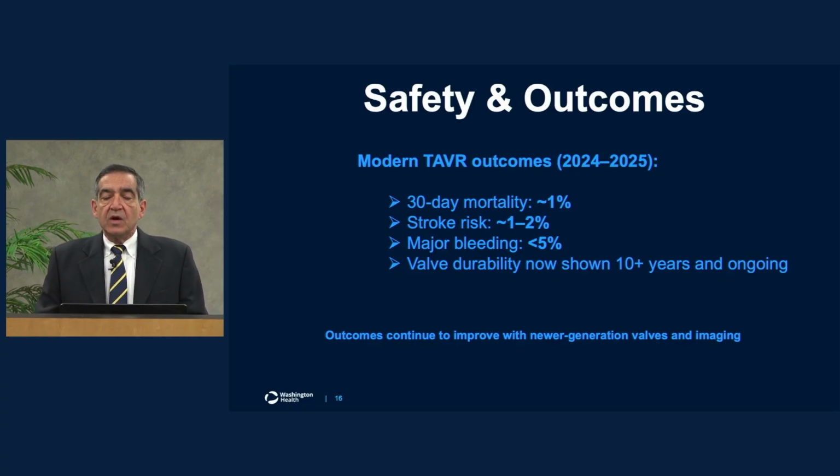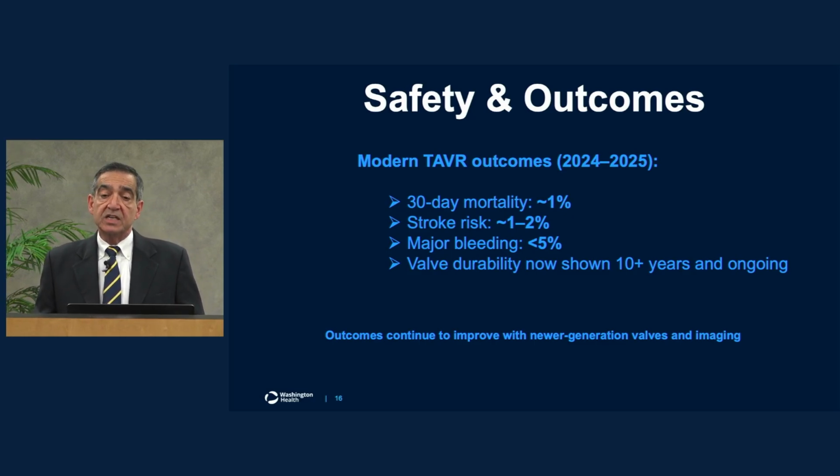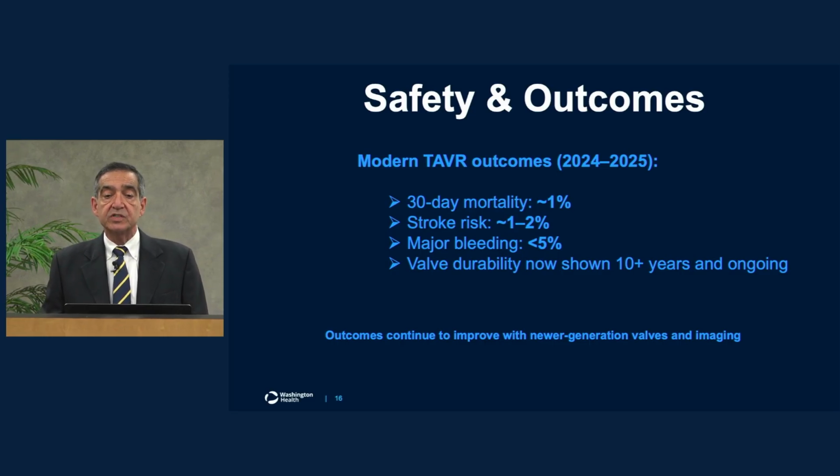So what is the outcome of a transcatheter aortic valve, from 2024 to 25? The 30-day mortality, the patients not surviving the operation, is less than 1%. Greater than 99% of the patients do very well and they survive. The risk of stroke is also approximately 1%. The stroke is when a piece of calcium can break off from the aortic valve and go to an artery of the brain and cause difficulty with movement or speech and things along those lines. We do everything possible to evaluate the patients prior to surgery, including evaluating the blood supply to the brain and calcification of the valve, to reduce the risk of stroke.